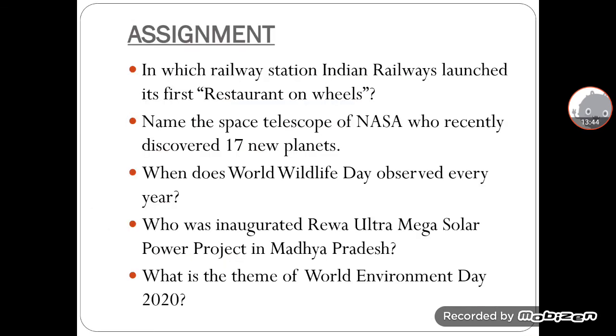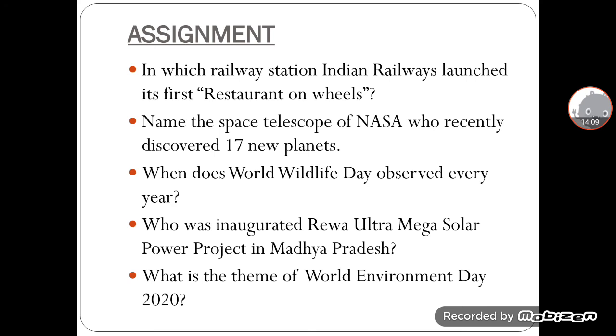So after this, again it's time for an assignment. This is the first question: at which railway station did Indian Railways launch its first restaurant on wheels? Second, name the NASA space telescope that recently discovered 17 new planets. Third, when is World Wildlife Day observed every year?